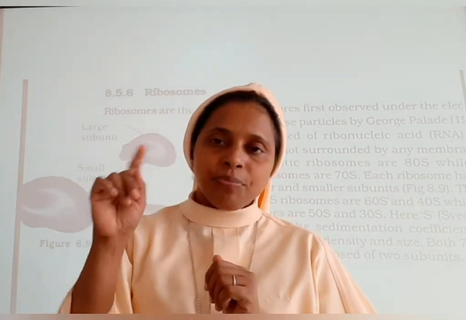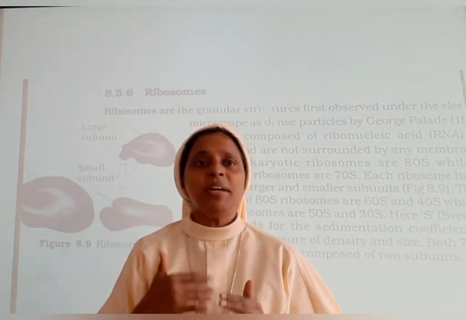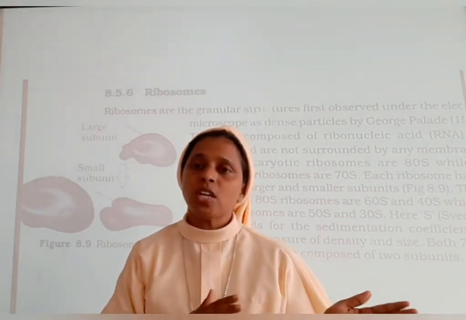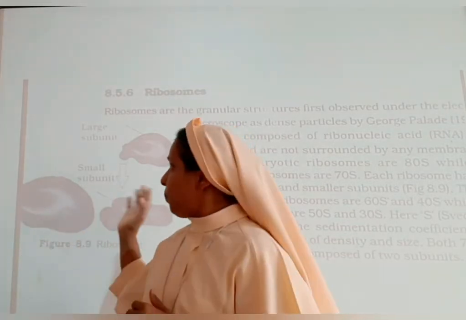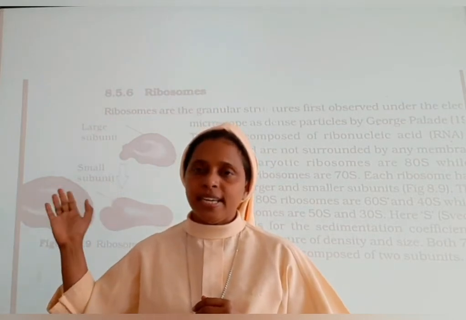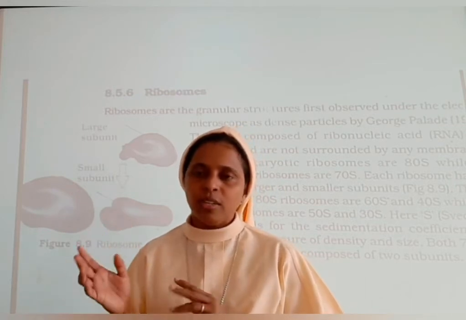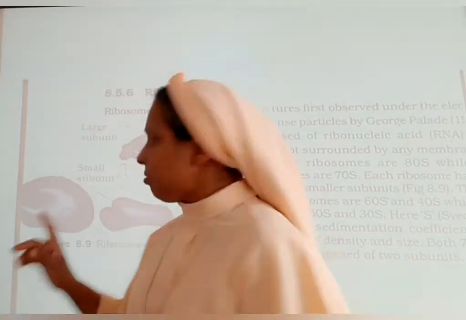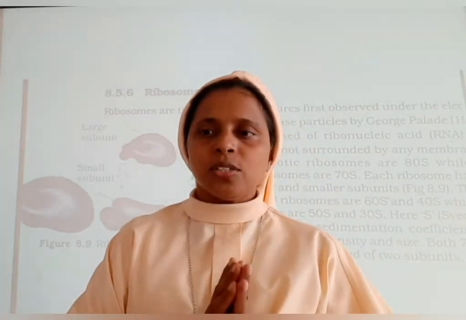So S here in 70S and 80S is the Svedberg unit. It stands for sedimentation coefficient, which is a measure of the density or size of the particle. That's what we call 70S and 80S. 80S is 60 plus 40, and 70S is 50 plus 30. 70S is in prokaryotes and 80S is in eukaryotes. Both 70S and 80S ribosomes are composed of two subunits. That's all about the ribosomes.